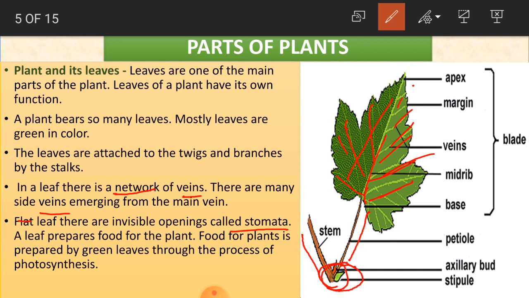Okay children, a leaf prepares food for the plant. Food for the plant is prepared by green leaves through the process of photosynthesis. As we said in the beginning, plants make their own food. Yes or no children? They make their own food. And how do they make it?